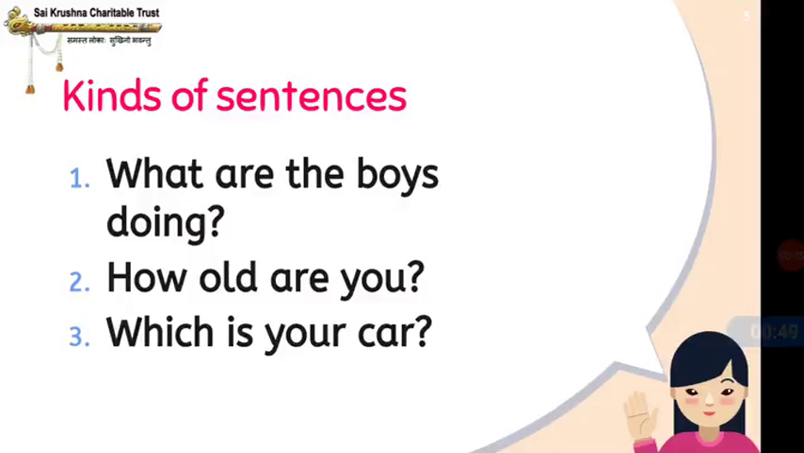Are you ready? Yes. So first sentence you have to repeat, children. What are the boys doing? Second sentence is, how old are you? Third sentence, which is your car? So now each of these sentences is a question.